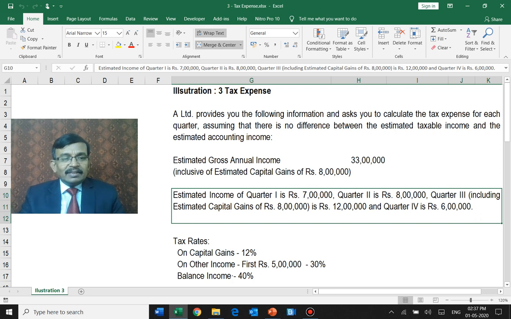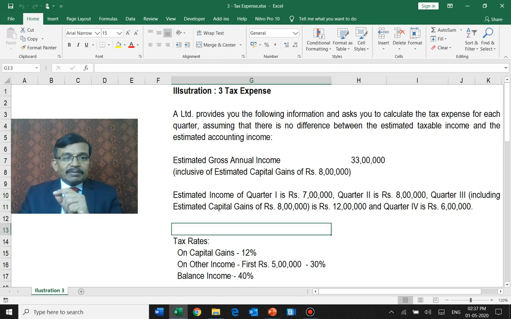The tax rate for capital gains is 12%. For other than capital gains, out of 33 lakhs, if we consider the 8 lakhs, balance 25 lakhs, the first 5 lakhs is at 30%. On the balance, it is 40%. So we have a slab rate, and also a special rate, which we have to consider for the purpose of calculation of this tax.